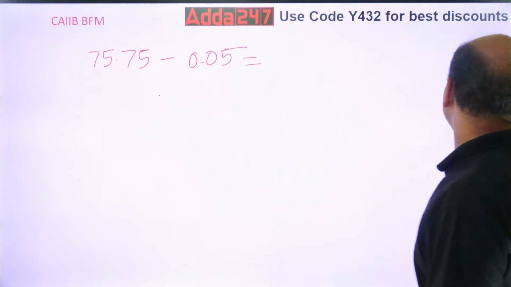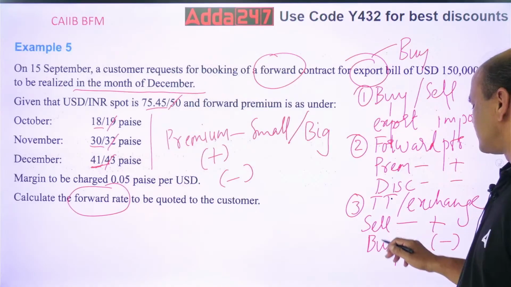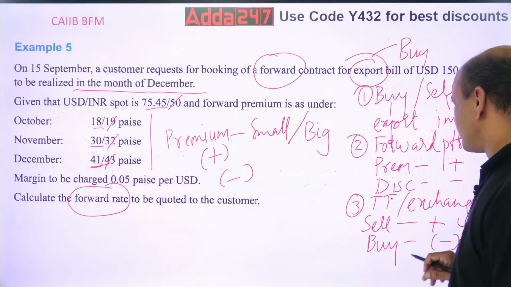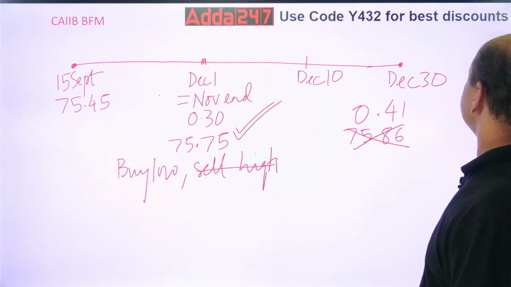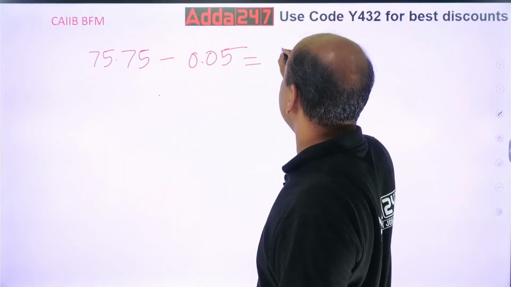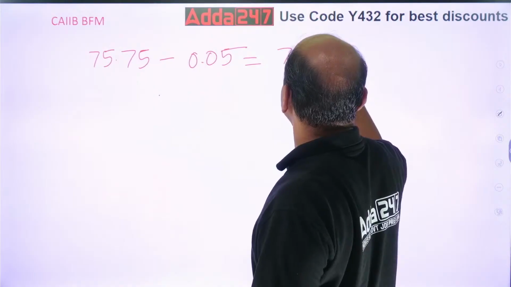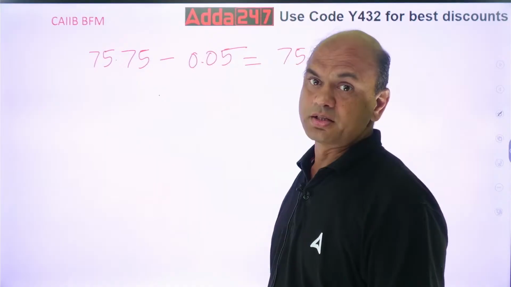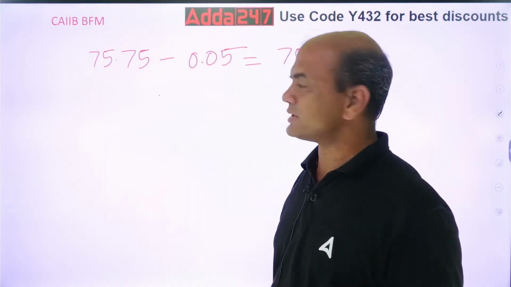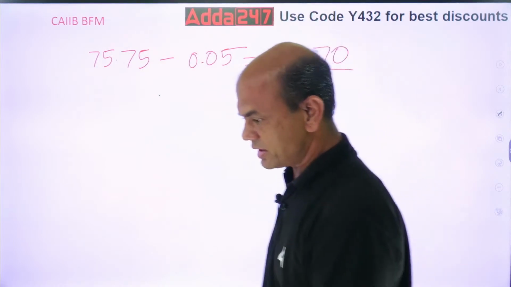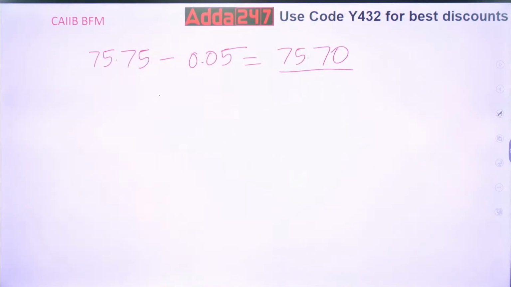See this, whenever you buy, it is always minus; whenever you sell, it is always plus. So here I am doing buying, so I will be using minus over here. So now what is my rate? 75.70. This is my final rate after subtracting the TT margin. So this is my end rate. Got it, everyone? 75.70. This is my end rate.